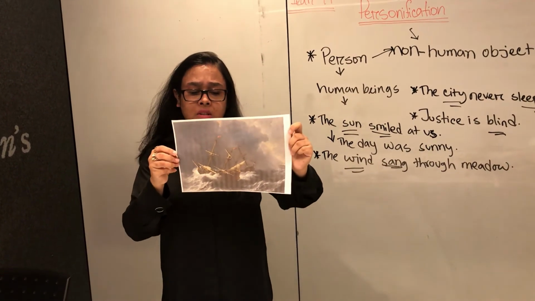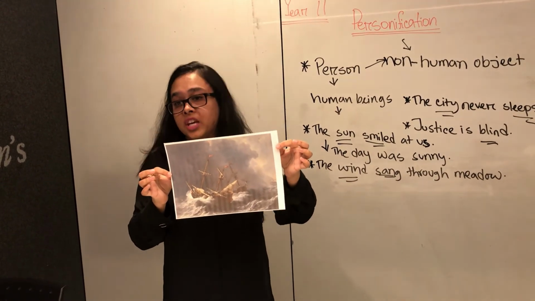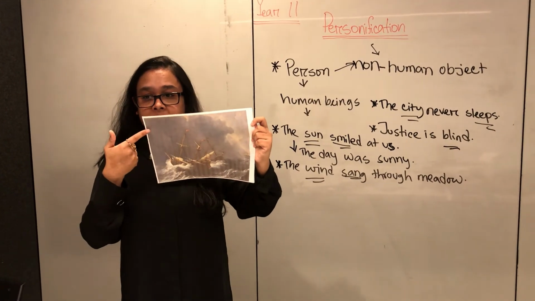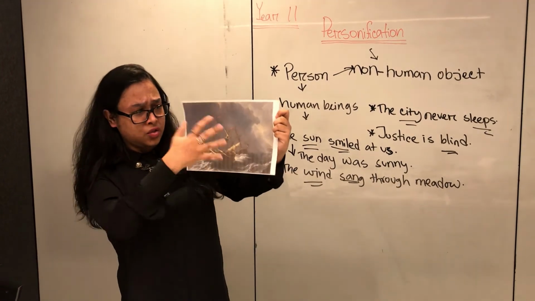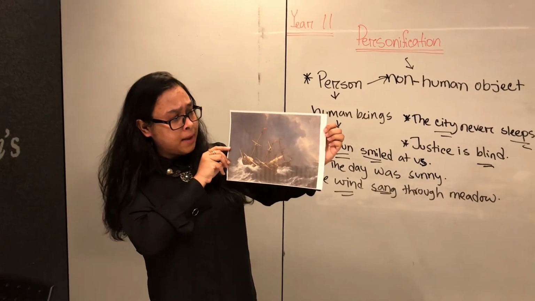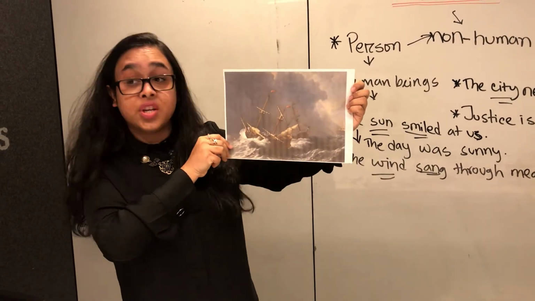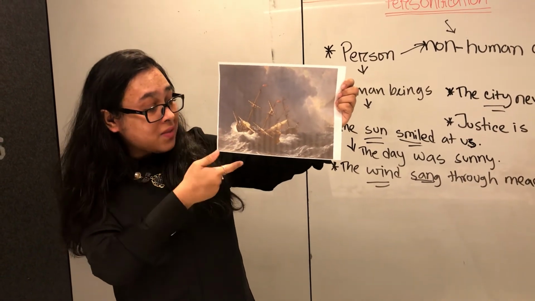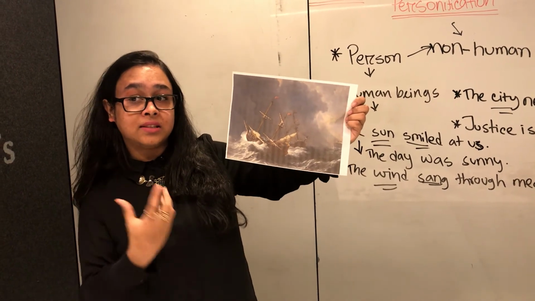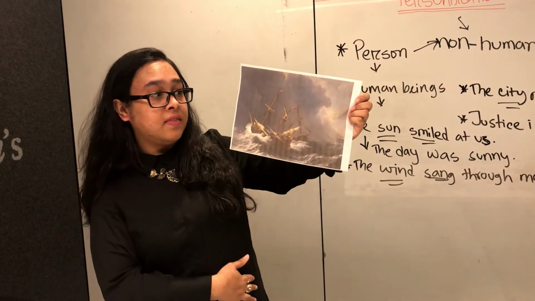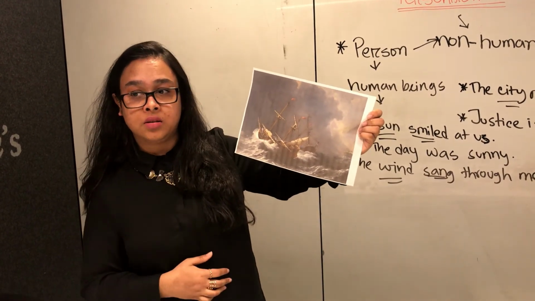So now let's think that we want to write a creative piece about this situation, this image, using personification. So for the sky, can we say the sky was screaming? Yes, we can say that because it's a stormy situation. We can also say the clouds were crying. We can say the ships are shivering. We can say the waves are about to swallow the ships. So when we use human-like characteristics in this situation, then the reader will get a vivid picture of what was actually happening.